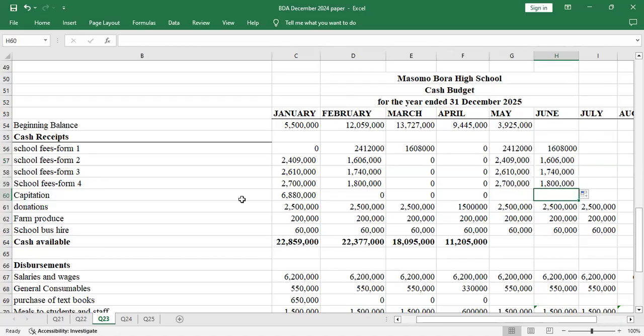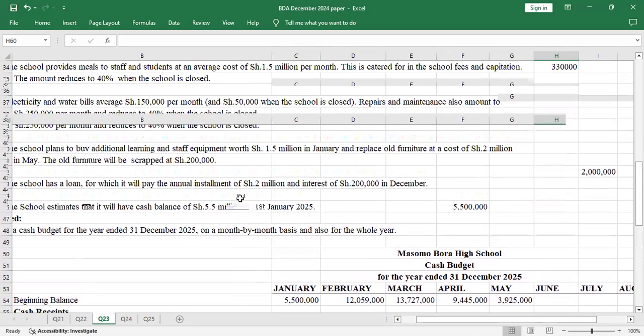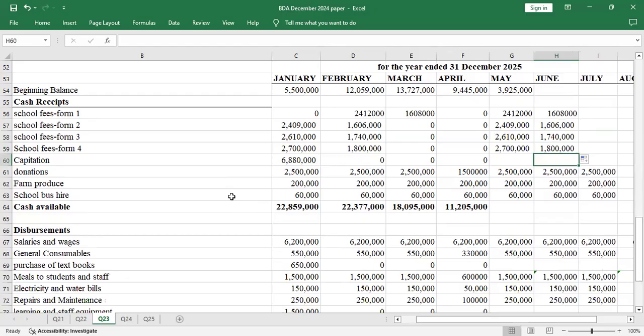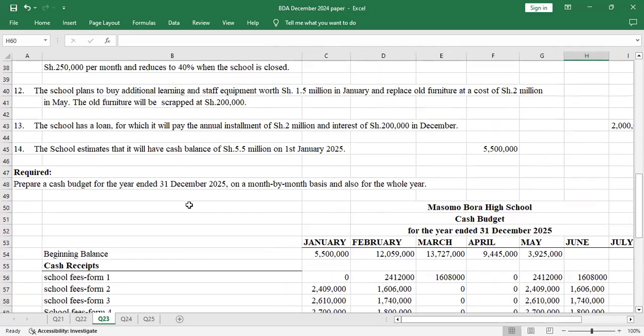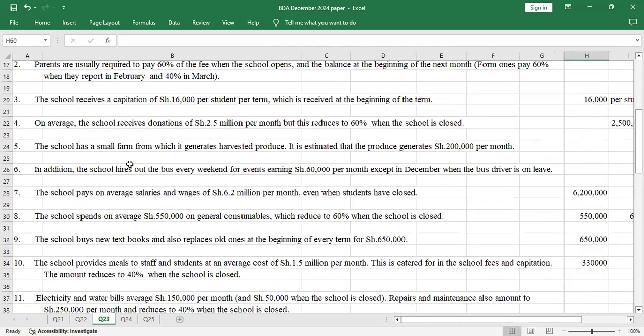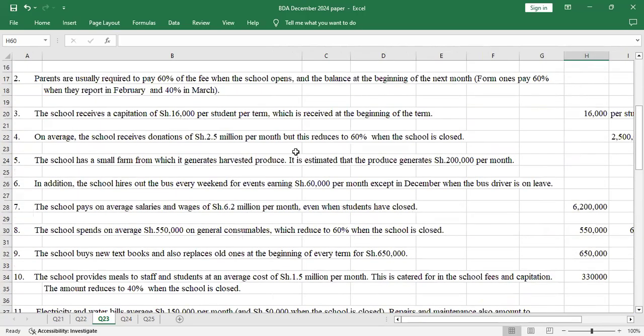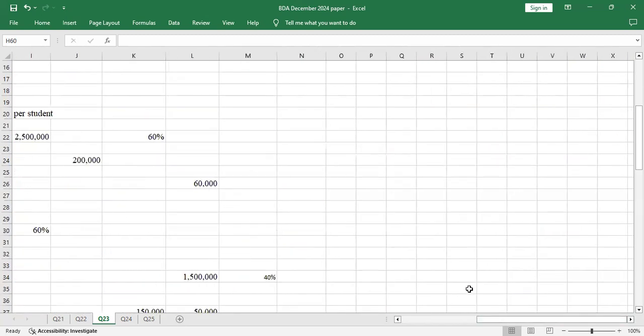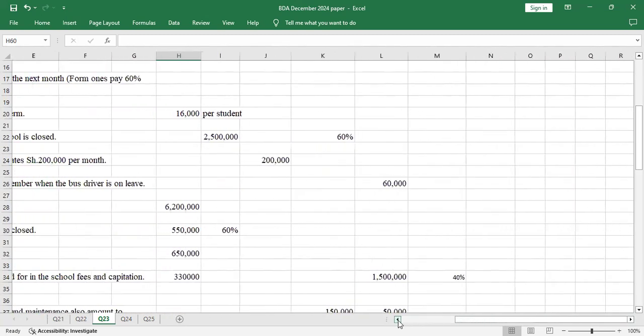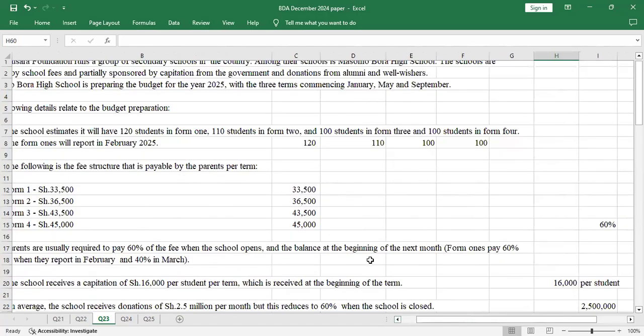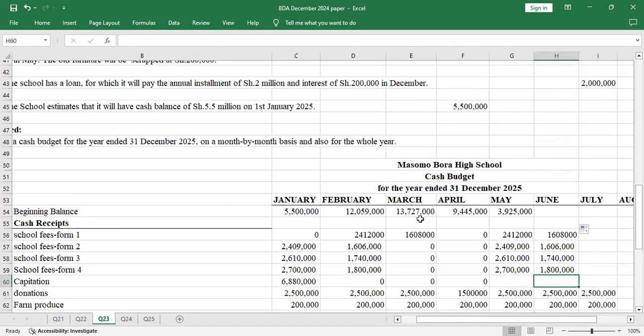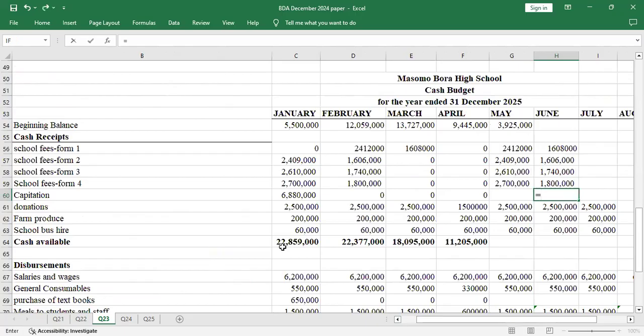That's okay. When it comes to capitation, I think it was also per term. We only paid it once per term for students, so capitation is also at the beginning of the term, and we'll put it in May. We just copy the amount because we already calculated the total. Sorry, why am I in June?